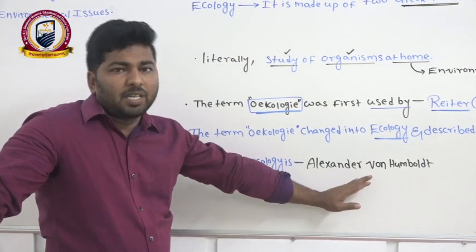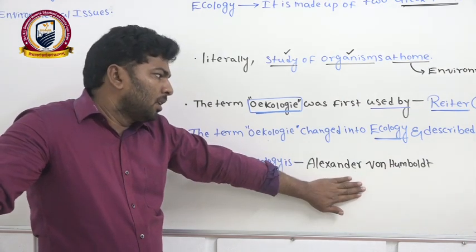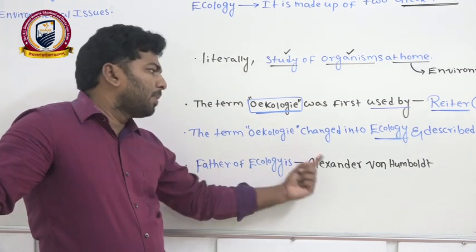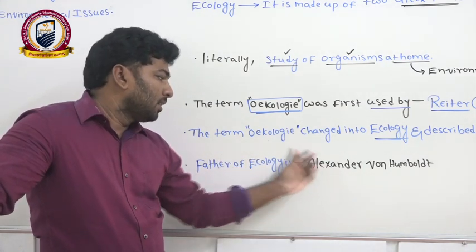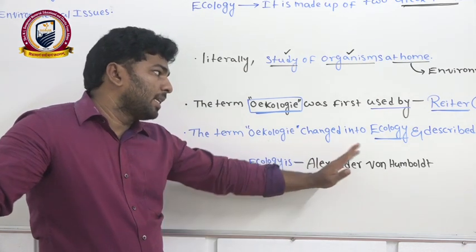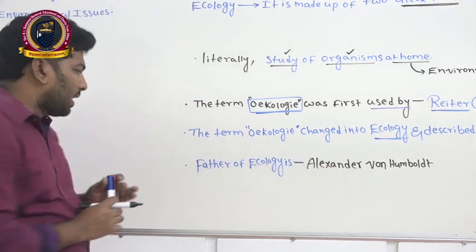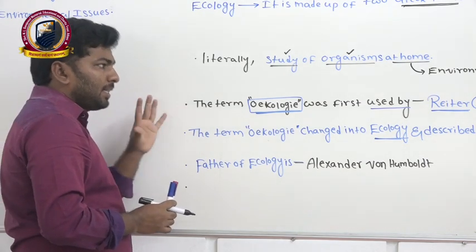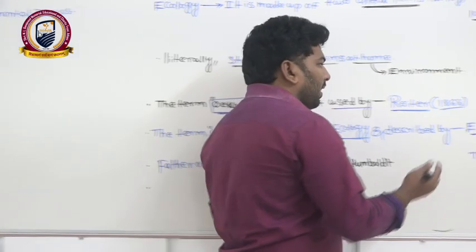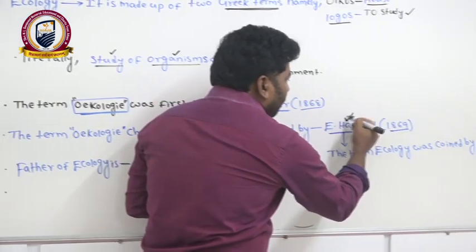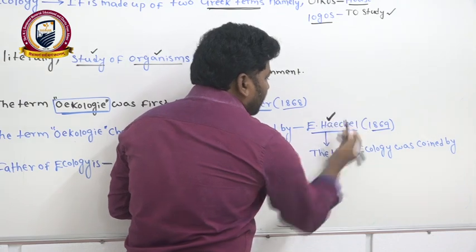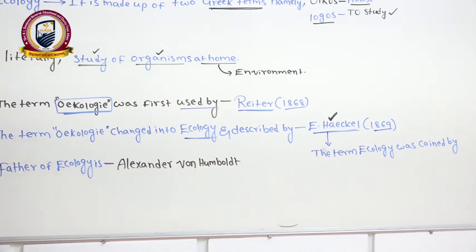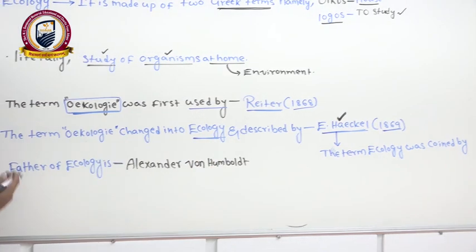But that is wrong as per the Wikipedia result. As per the Wikipedia result, the father of ecology is Alexander van Humboldt. But the question that arises in this lesson is who coined the term ecology. The term was coined by Haeckel. They will not ask about this, but still you can remember it. Father of ecology is Alexander van Humboldt.